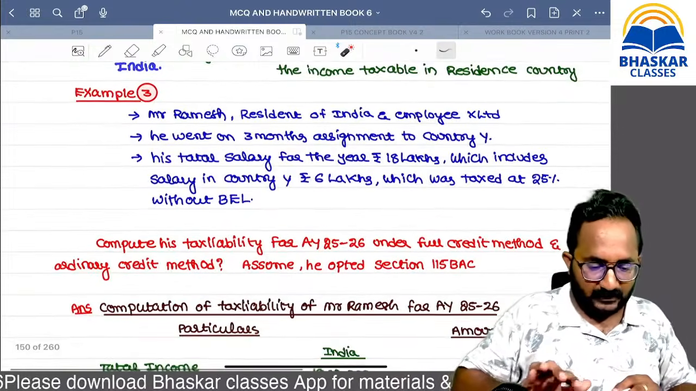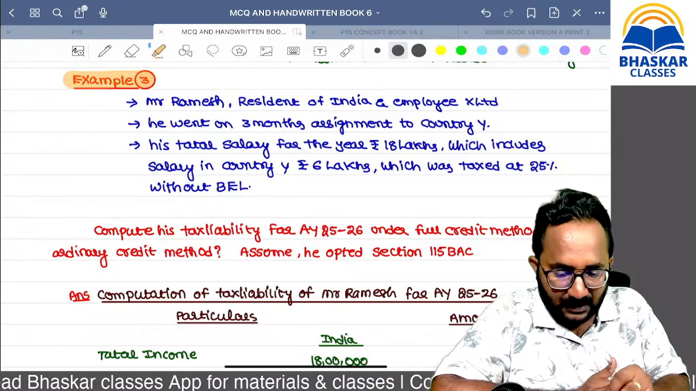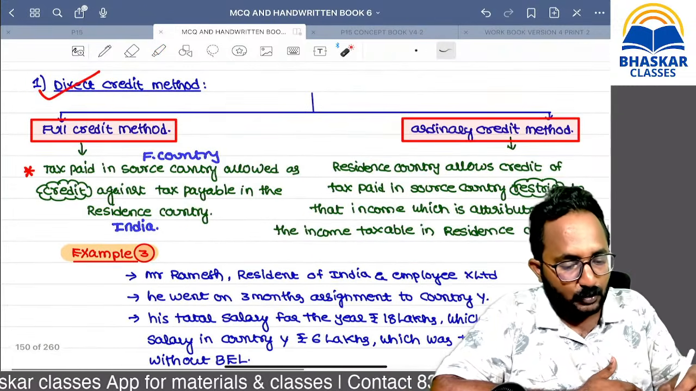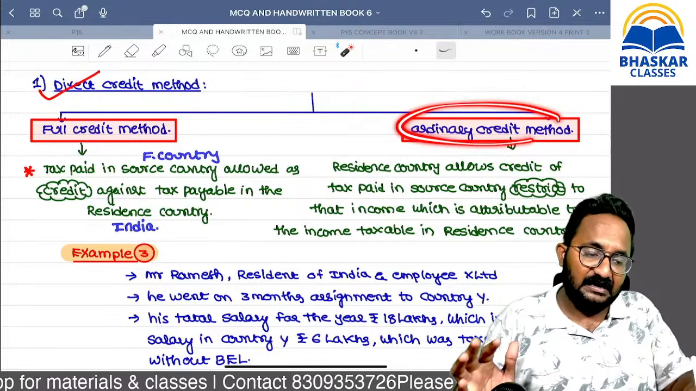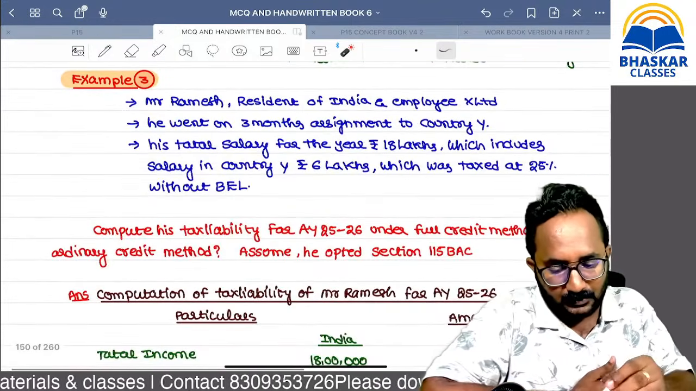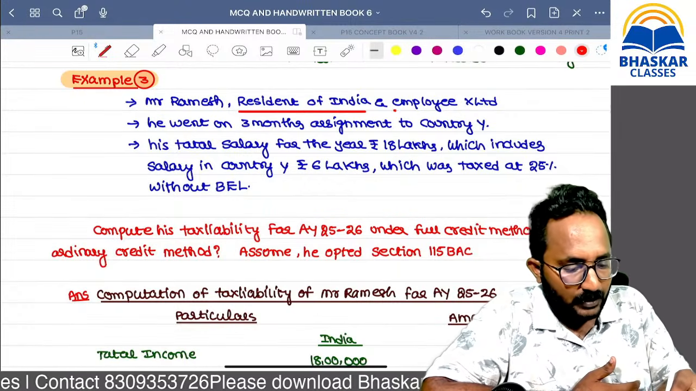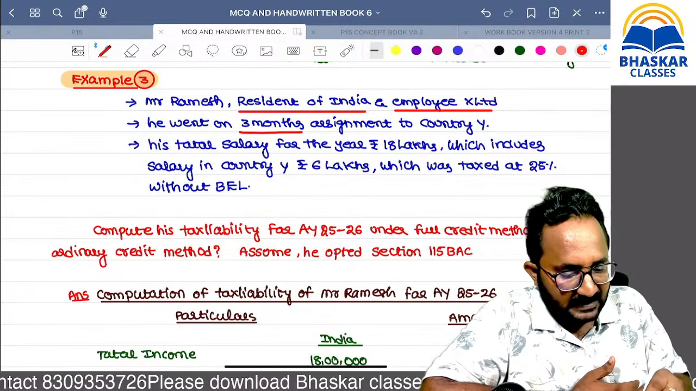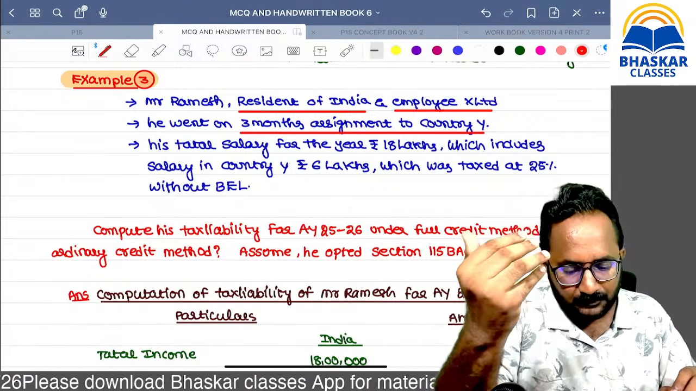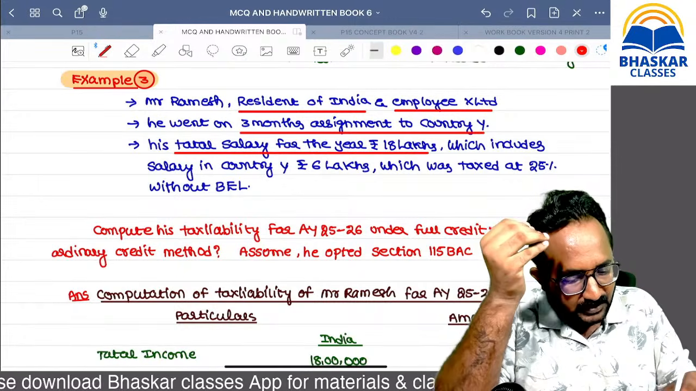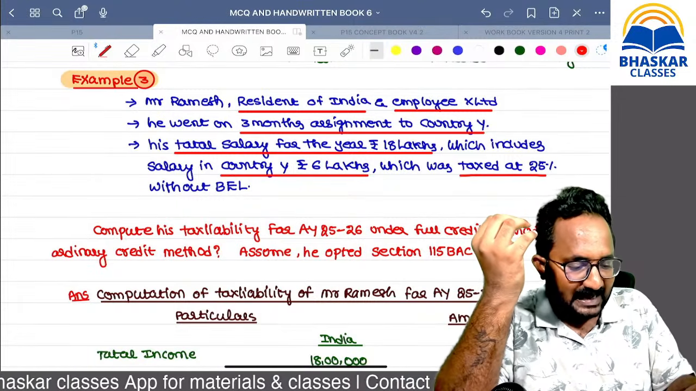Remember question number 3, it is a past exam question. If you understand this example number 3, then you can understand the ordinary credit method. Anyone can easily understand the full credit method, but the ordinary credit method is important. Ramesh is a resident of India, an employee of X Limited. He went on a 3 months assignment to another country for doing a job. Total salary is 18 lakh, of which 6 lakh is country Y income. In country Y, what is the tax rate?